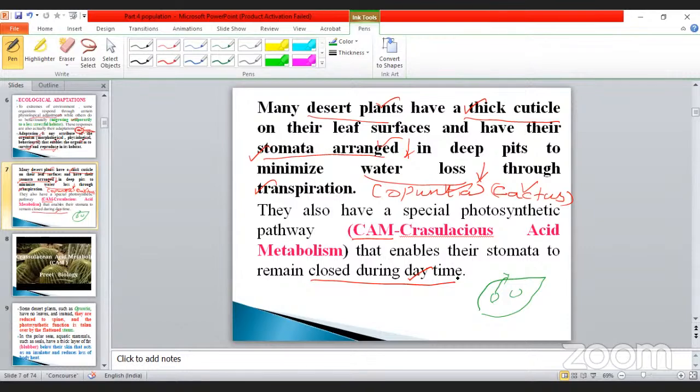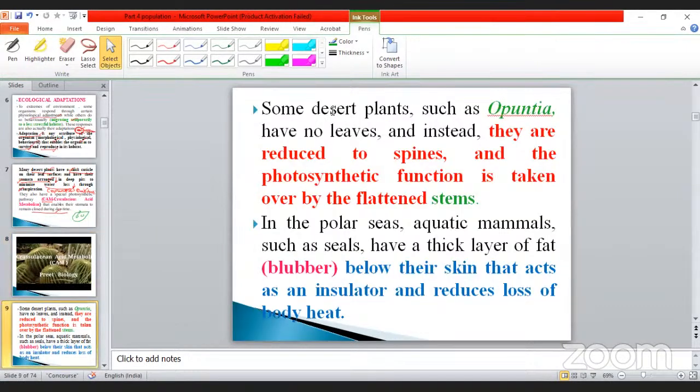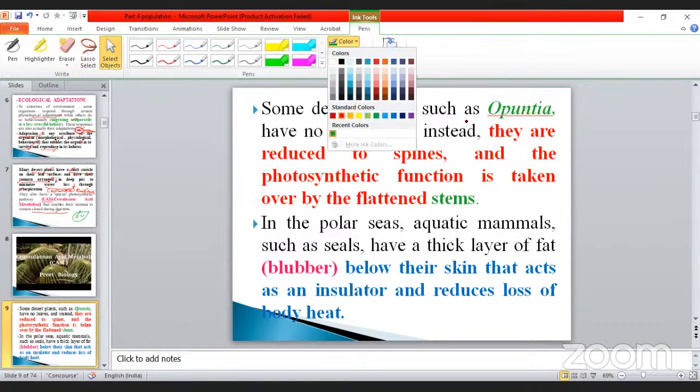The cactus is a very good example of a xerophyte, as we already discussed. See here, this is considered crassulacean acid metabolism. This is one of the examples given. Go to the next one. Some desert plants such as Opuntia, which I just spoke about.